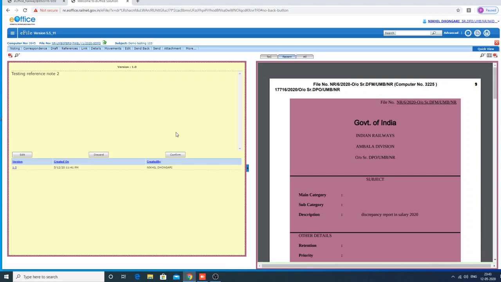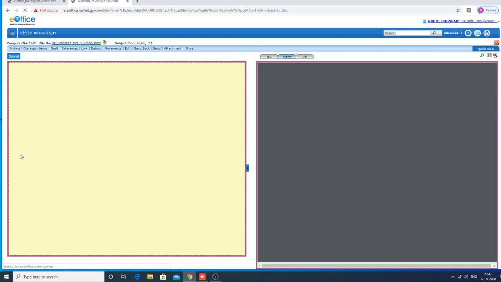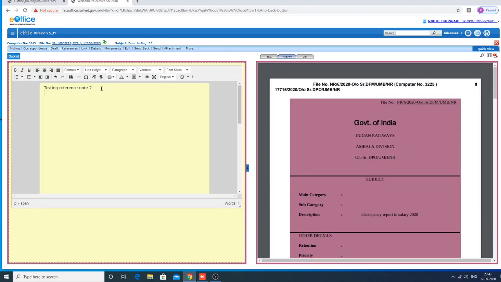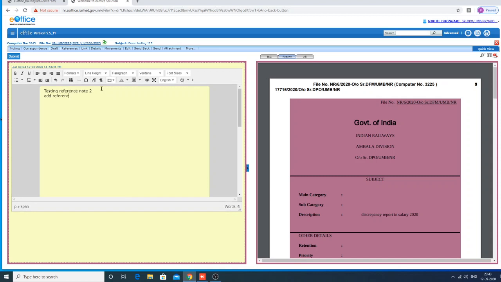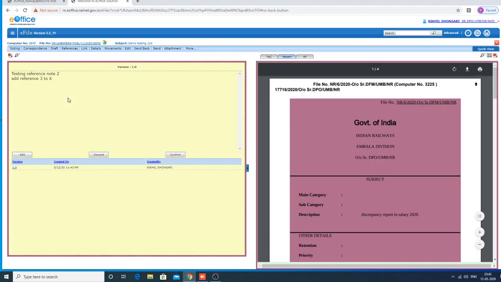The yellow note is reached to the next higher authority. When the yellow note reaches the next higher authority, he or she can edit the note. Just click the edit button and he can edit anything. Testing reference note 1, add reference 3. Let us assume that the next higher authority edited the note. Then click submit. Whatever note you added came here after submit.